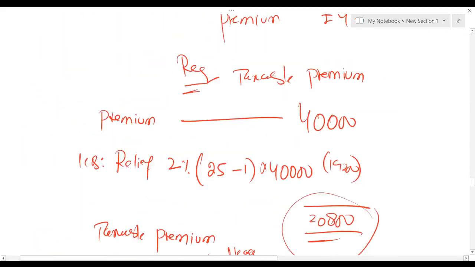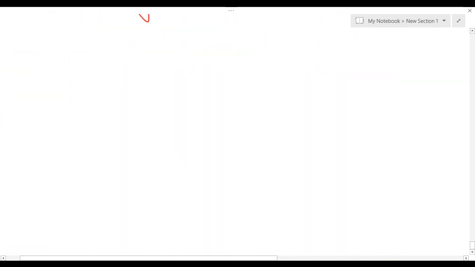So let me discuss the final concept of property income. It is also possible that instead of profit, an individual may have losses in property income.